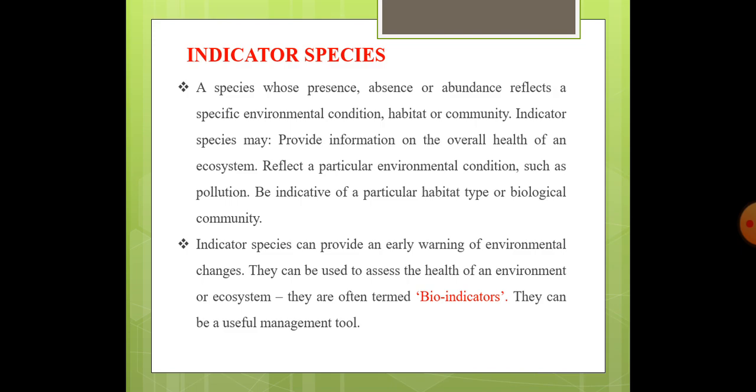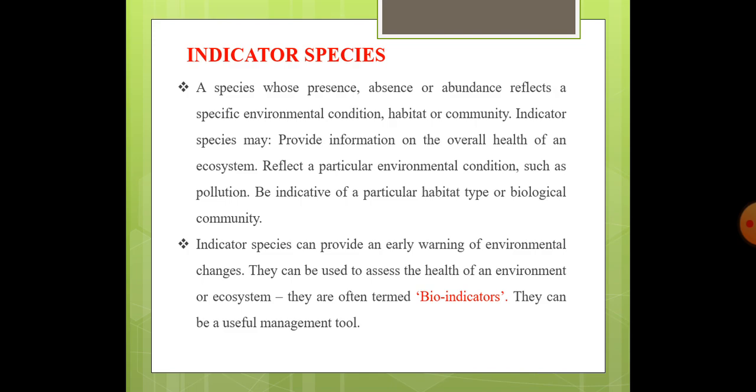So any species whose presence or absence or abundance will reflect any of the environmental condition or habitat or overall health of an ecosystem will be called indicator species. Indicator species can provide an early warning of environmental changes.